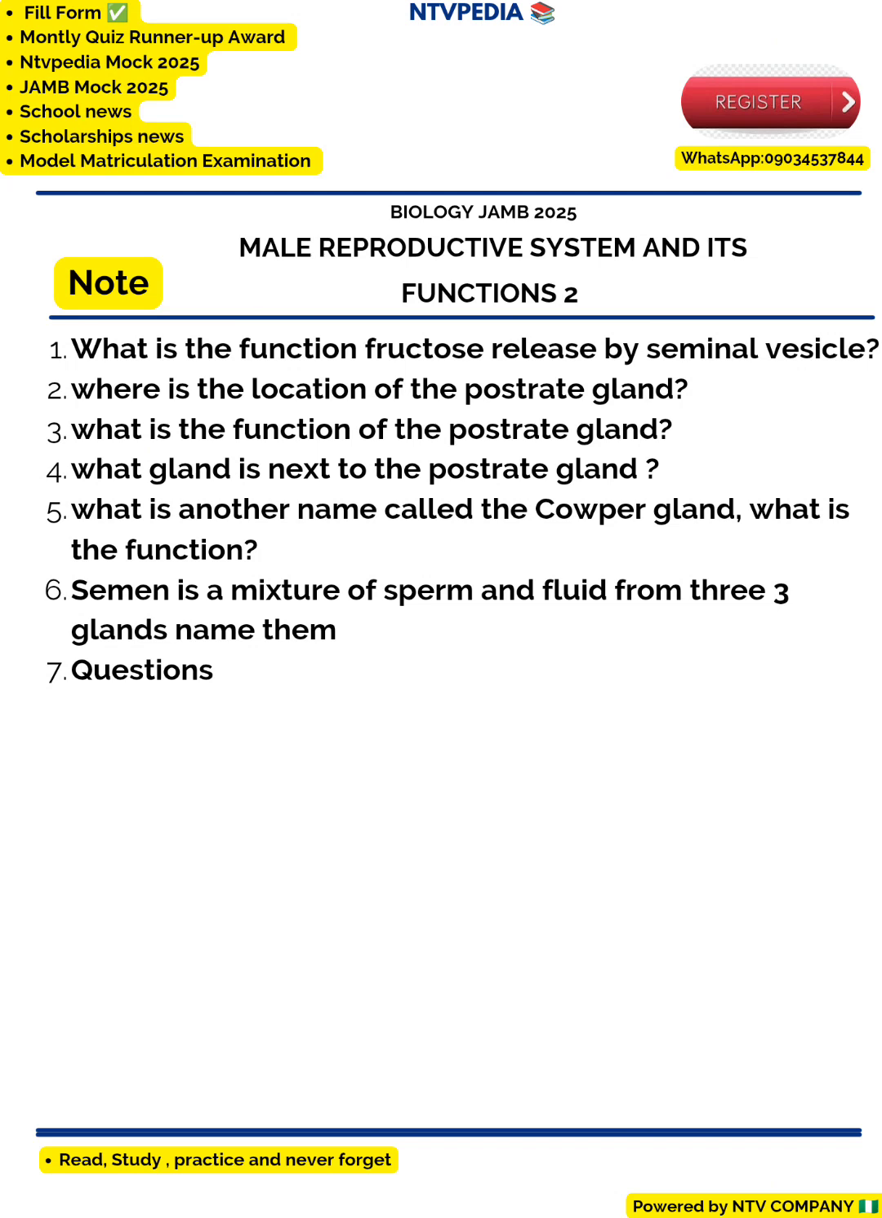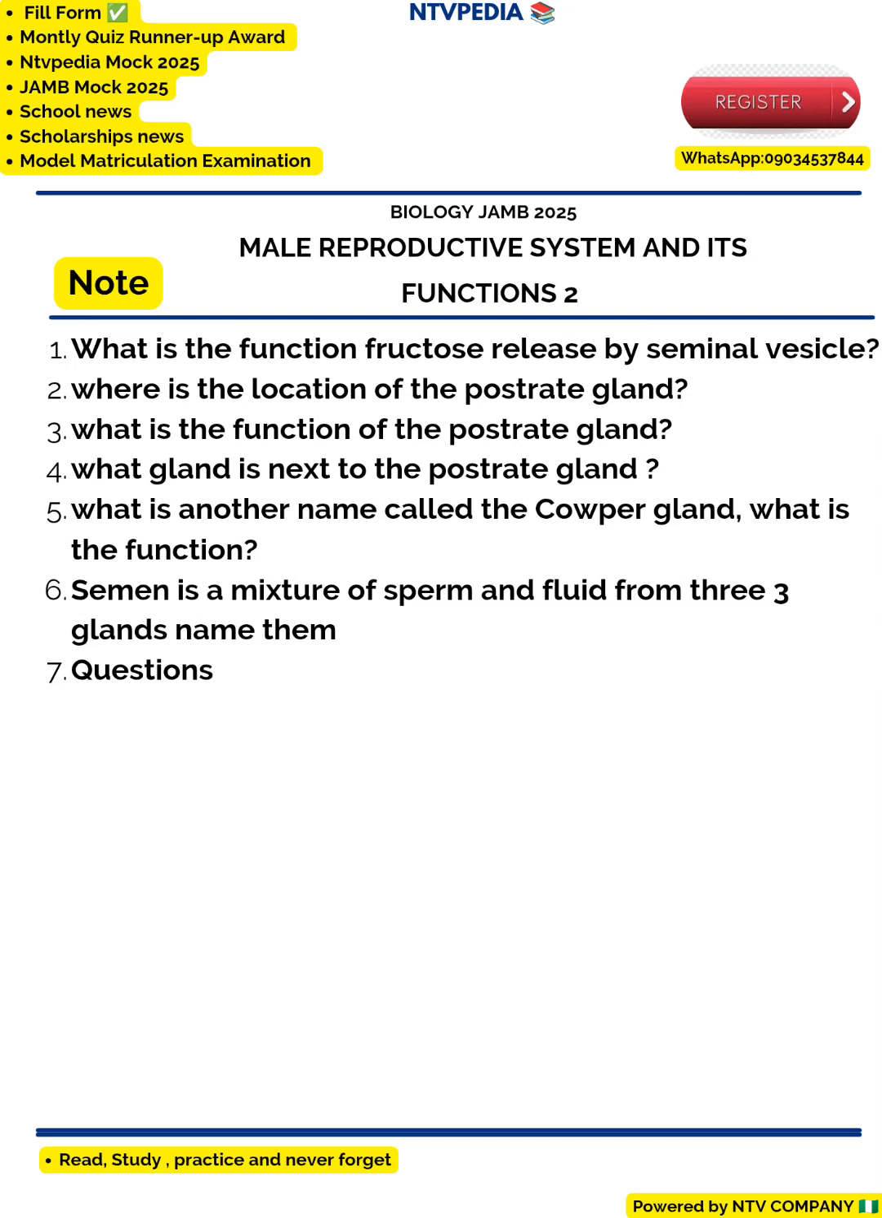So question number 3 says, what is the function of the prostate gland? The prostate gland is the gland that adds the milky fluid. The milky fluid you normally see during ejaculation is added by the prostate gland. Question number 4 says, what is the gland next to the prostate gland? The gland next to the prostate gland is known as the Cowper gland.